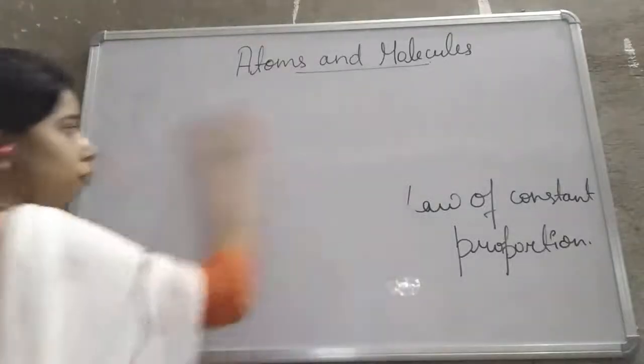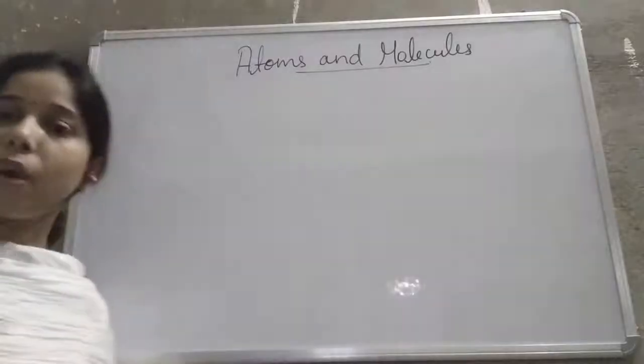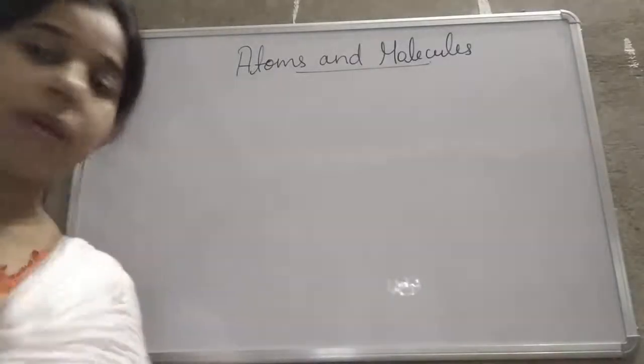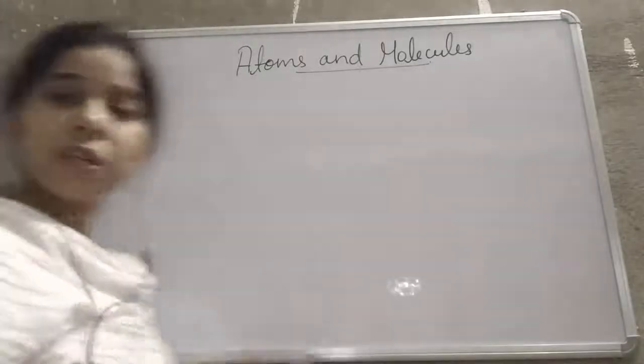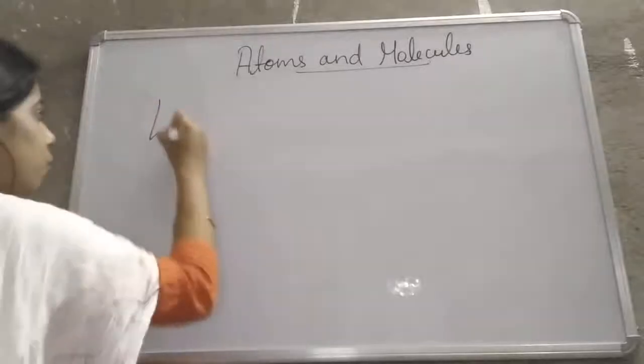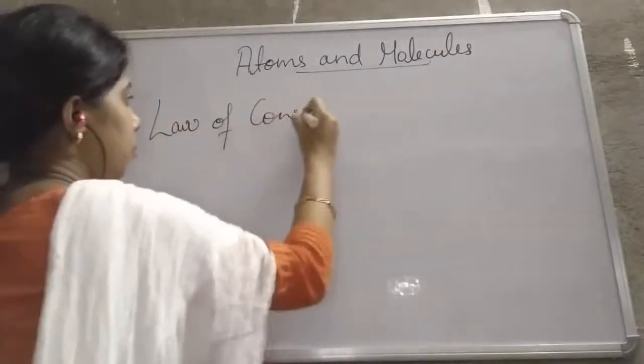Student, we have studied about the law of conservation of momentum also. Right now I discussed with you the law of conservation of momentum. In the law of conservation of momentum, we studied that the initial momentum is equal to the final momentum. The same thing applies to the law of conservation of mass.